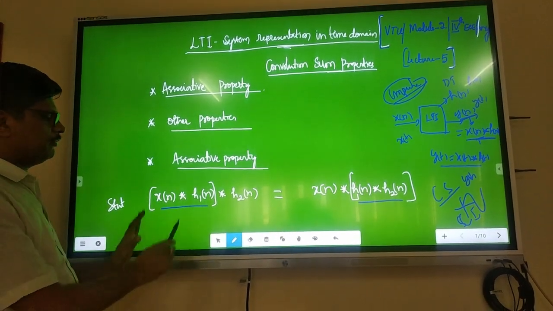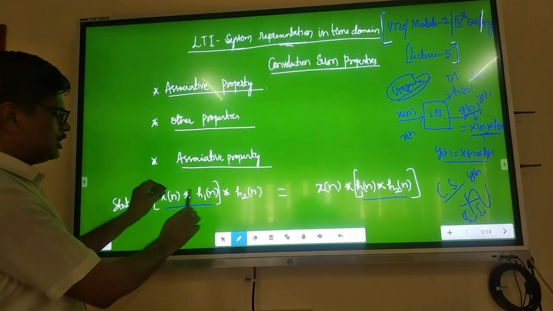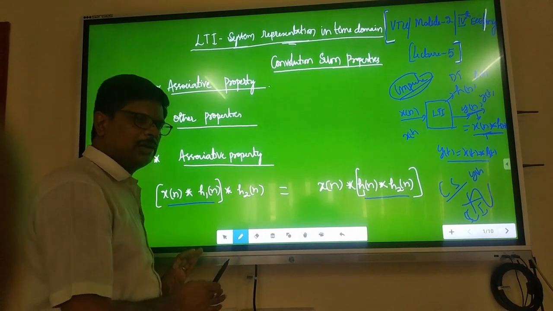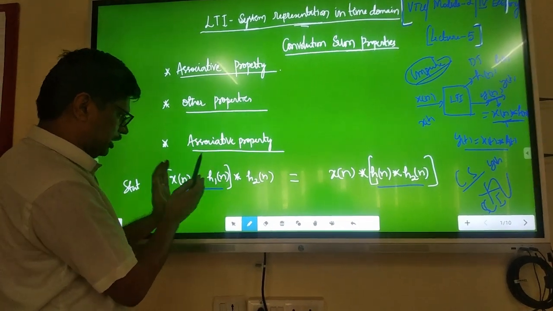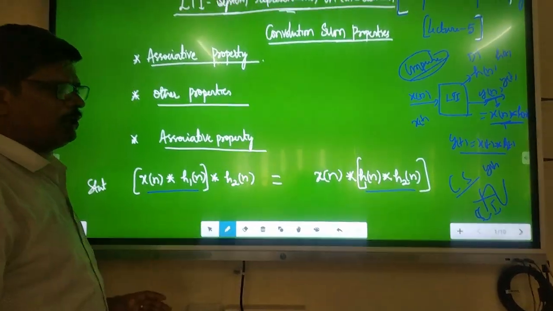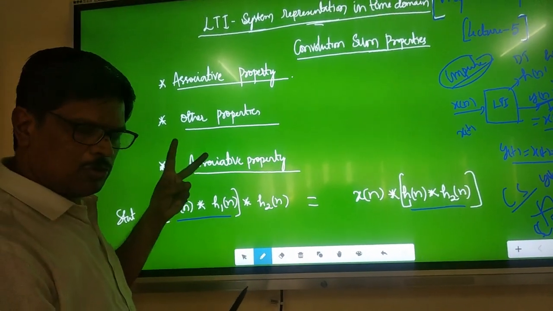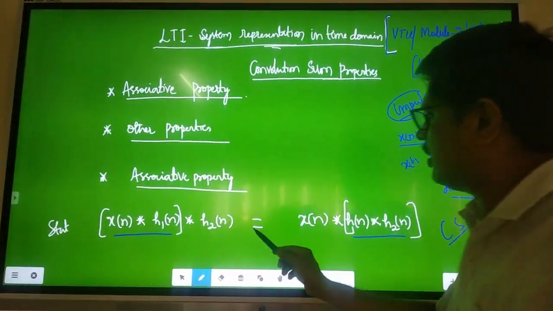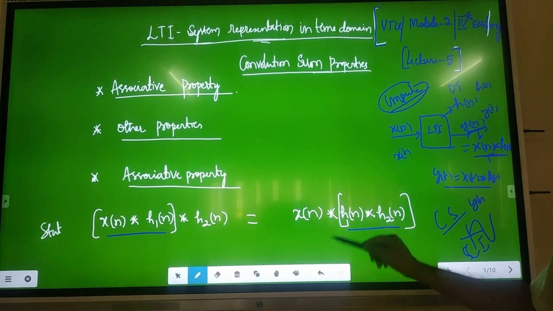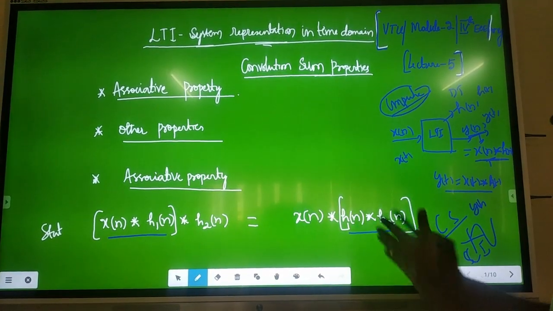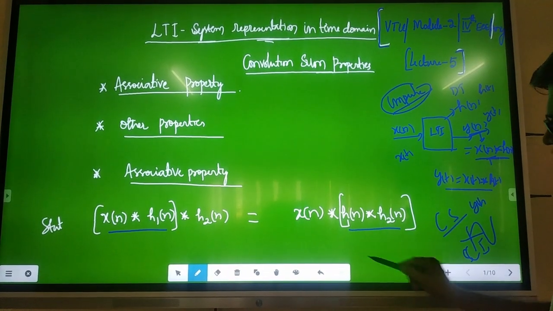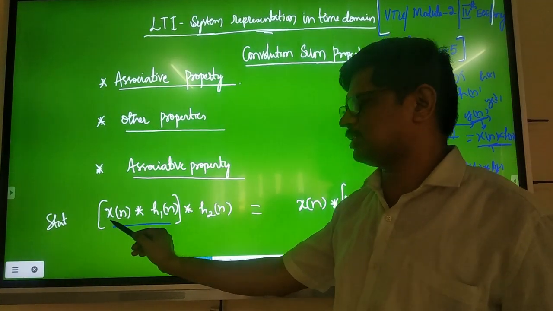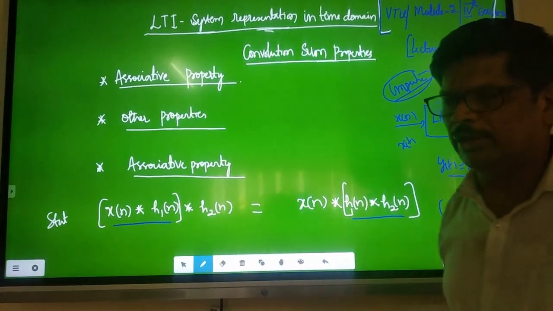The statement: x of n linear convolved with h1 of n, combined as one group, and then convolved with h2 of n, is equal to x of n convolved with the other combination, h1 of n convolved with h2 of n. Here we want 3 signals instead of 2 to show this. The LHS combination is x of n convolved with h1 of n, and the second combination is h1 of n convolved with h2 of n.